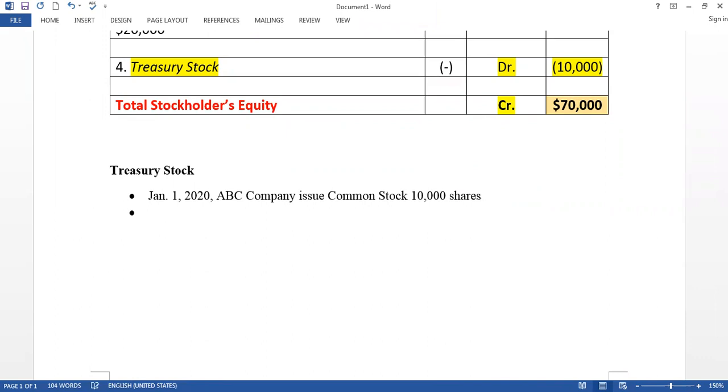Then a few days later, like July 25th, ABC company buys back some common stock from a shareholder, maybe 2,000 shares.